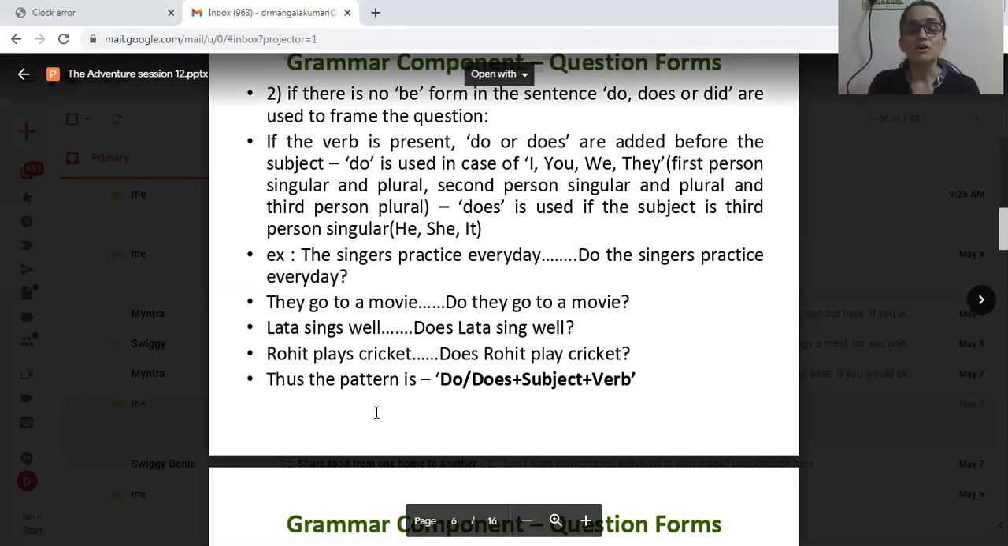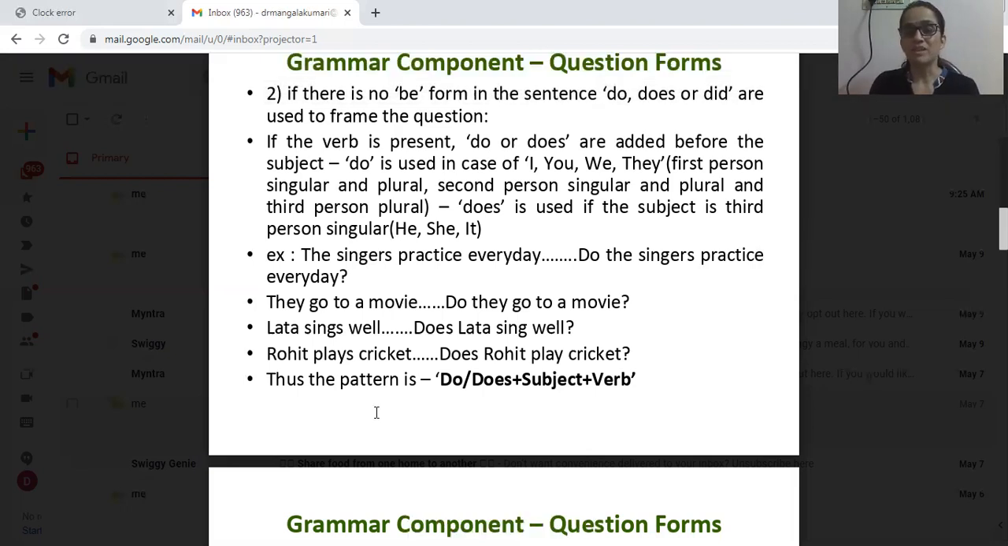Next example. Rohit plays cricket. Here also it is the same as Lata sings well. Which is the verb here? Plays is the main verb. Instead of it, does is used. Why? Rohit is third person singular, that is why does is used. Does Rohit play cricket? Remember students, if does is used, no need of adding s to the verb play. This you remember always. Does Rohit play cricket? Not plays cricket.